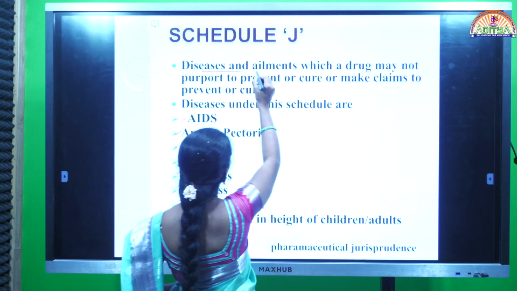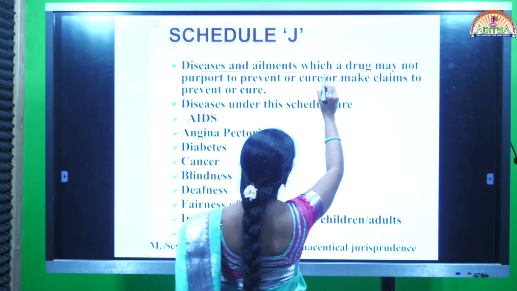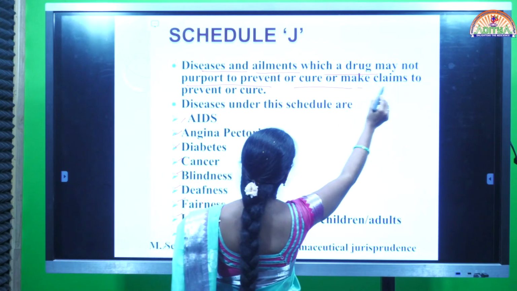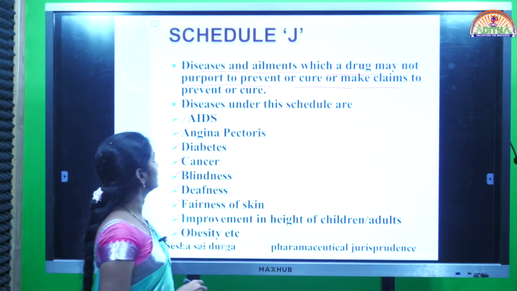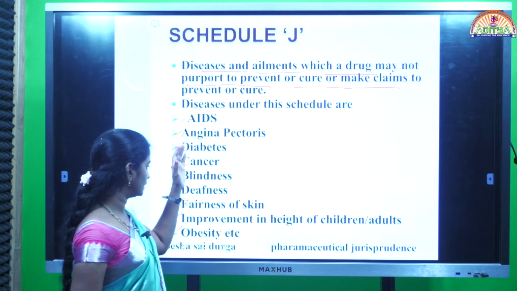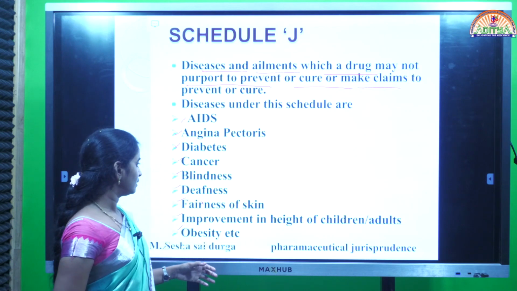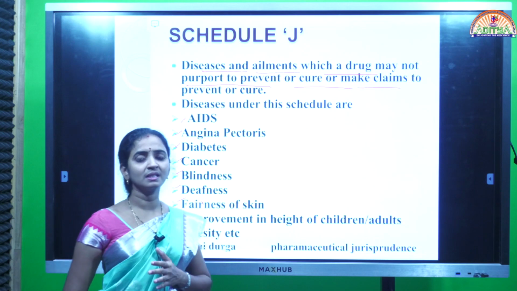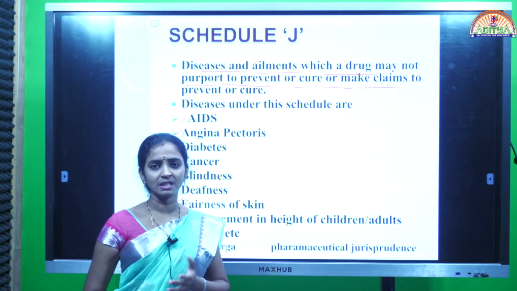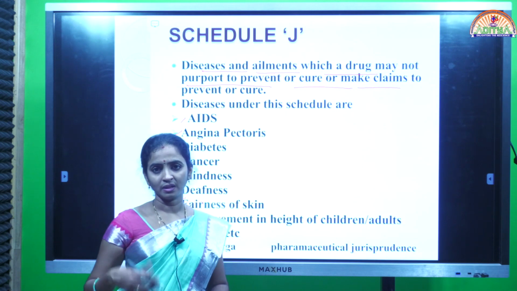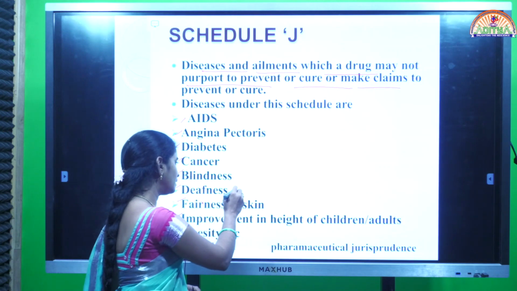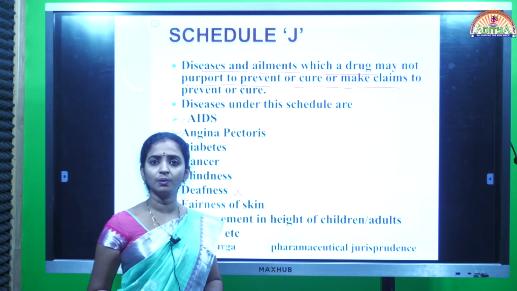Diseases and ailments for which a drug may not purport to prevent or cure, or make claims to prevent or cure. Diseases under this schedule are okay. So these are the various conditions of the body. For example, deafness. If a person has deafness or complete blindness, then there is no medication for that. That is a naturally occurring defect of the human body. So upon taking medication, we can't get any cure for deafness.